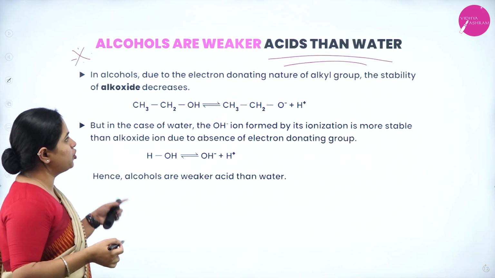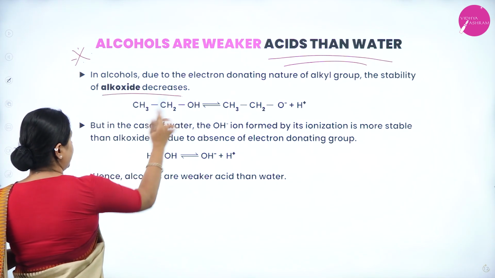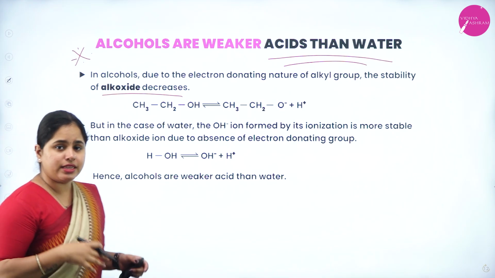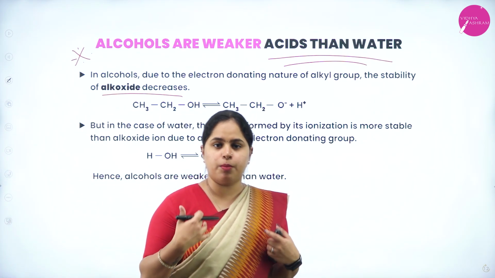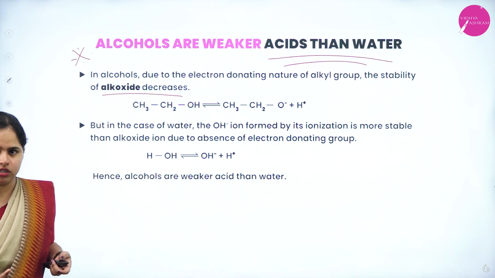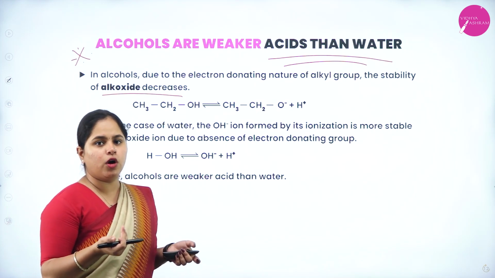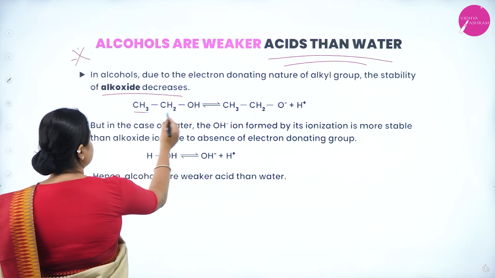In alcohols, due to the electron donating nature of the alkyl group, the stability of the alkoxide ion decreases. So when an alcohol donates its H plus, that is, the proton is removed, an alkoxide ion is formed, and its stability keeps decreasing. As you can see here, this is ethanol.